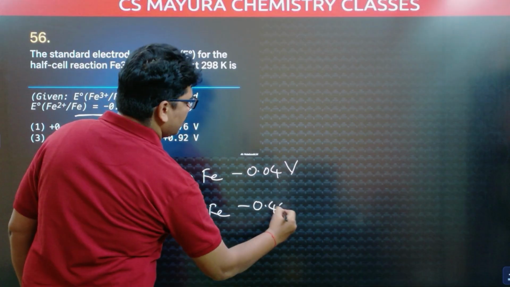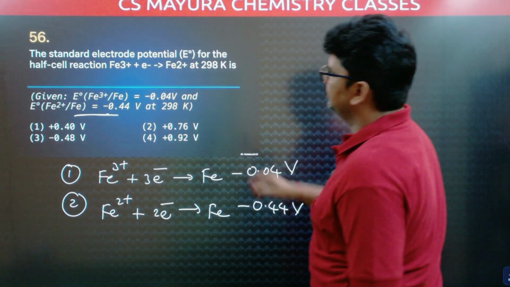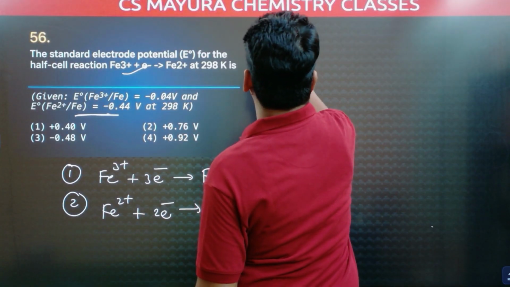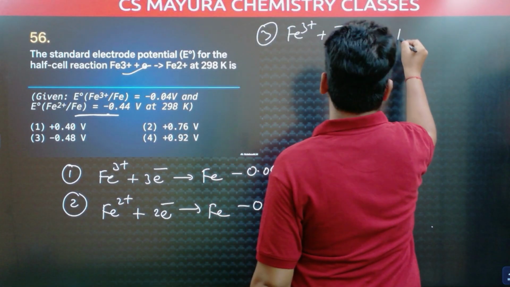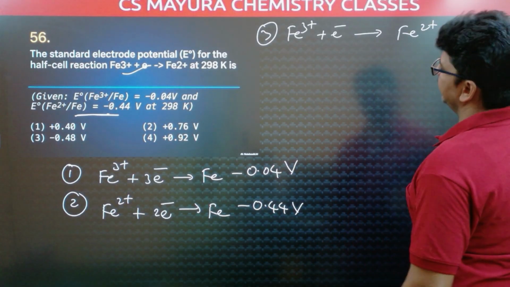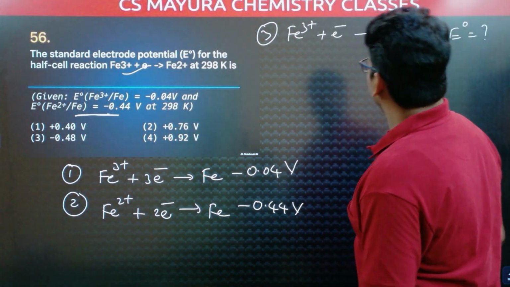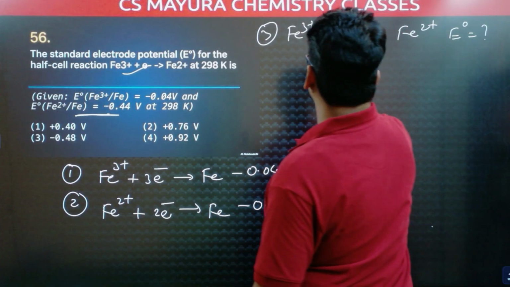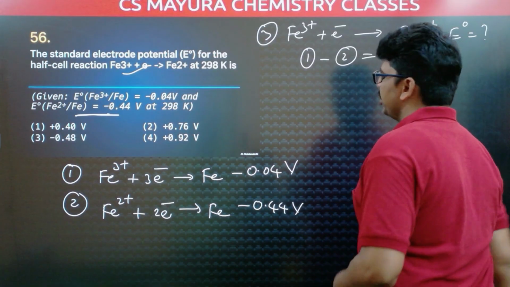Minus 0.44 volts. And what they asked is the potential value of the third reaction: Fe3+ plus an electron gives rise to Fe2+. What is the standard potential of this third reaction? How do you get this third equation from 1 and 2? On the left side we have Fe3+, on the right side we have Fe2+. So take 1 minus 2. This 1 minus 2 gives 3.